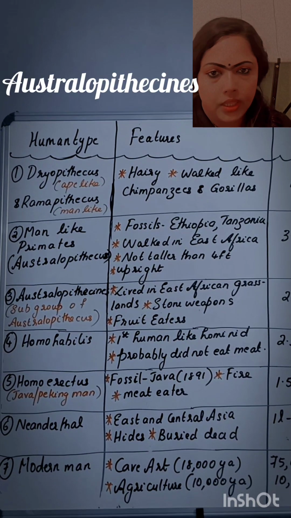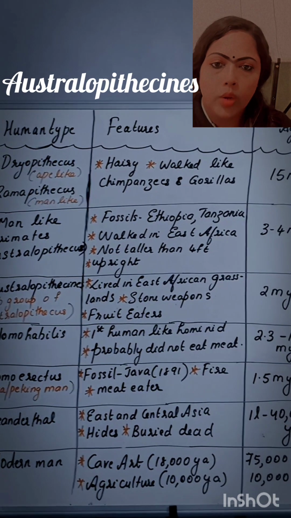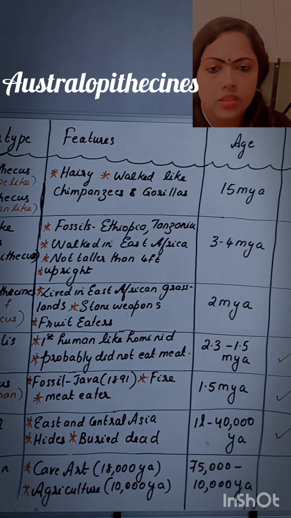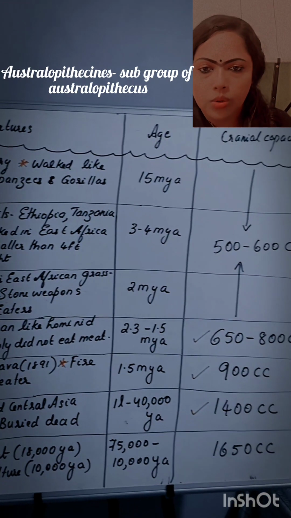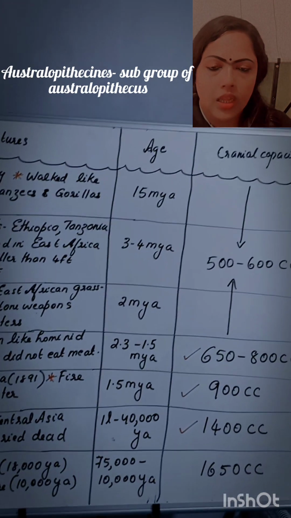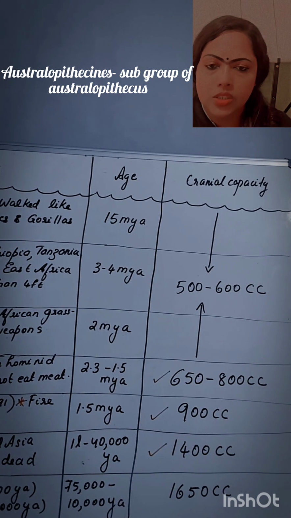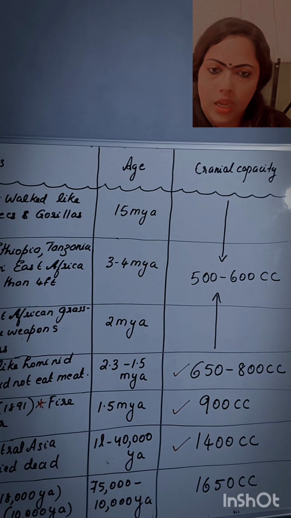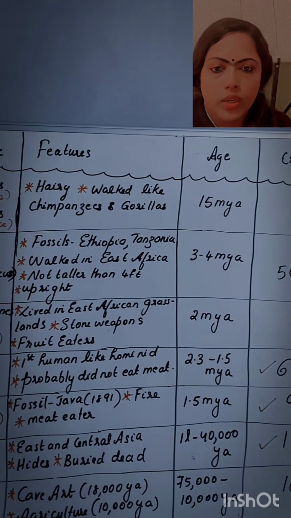And next is Australopithecans. That is a difference between Australopithecus and Australopithecans. That is, Australopithecus, it includes different varieties or different types like Australopithecus africanus, Australopithecus afarensis, etc. So it means Australopithecans, they are actually the subgroup under Australopithecus. Okay, so this Australopithecans evolved 2 million years ago, and their features, they lived in East African grassland. Then another thing, they used stone weapons, and then they were fruit eaters.